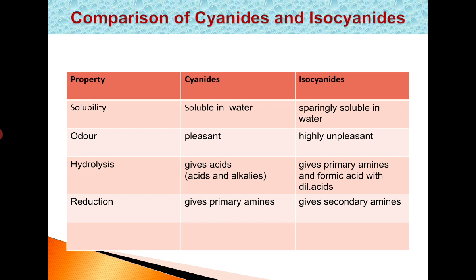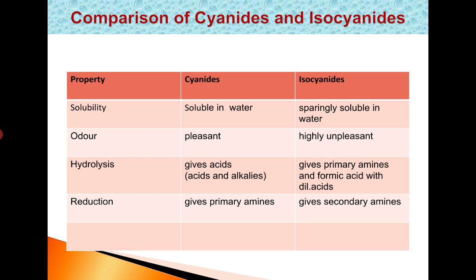Next, comparison of cyanides and isocyanides. Let us see some comparisons between cyanides and isocyanides. First one is solubility. As we have seen, cyanides are soluble in water and isocyanides are sparingly soluble in water because of the absence of hydrogen bonding. Next, odor. Cyanides are pleasant smelling, and we have seen that isocyanides are highly unpleasant, foul smelling substances.